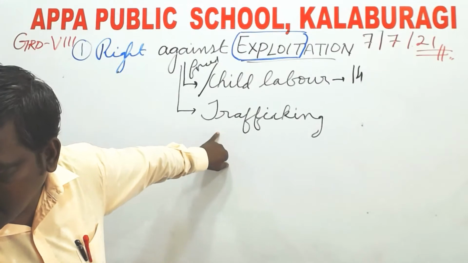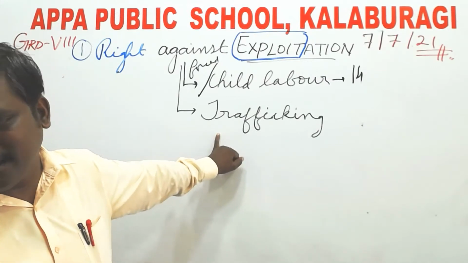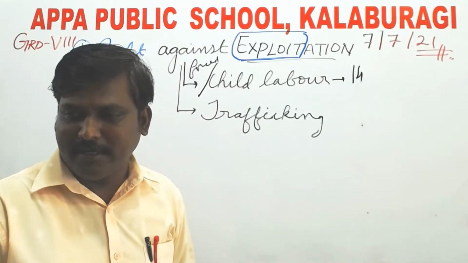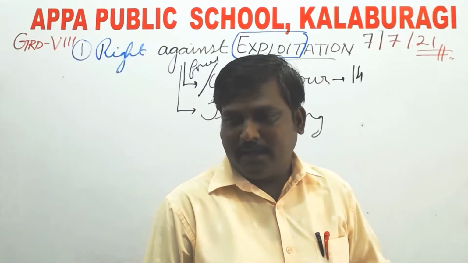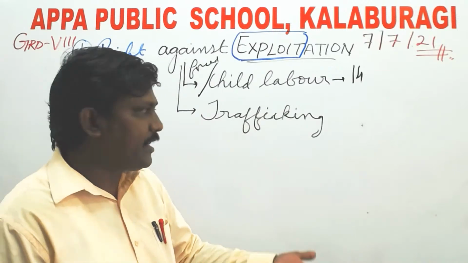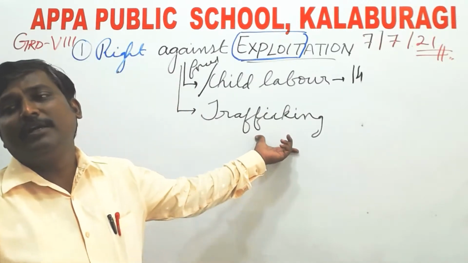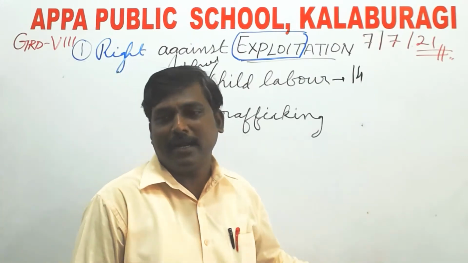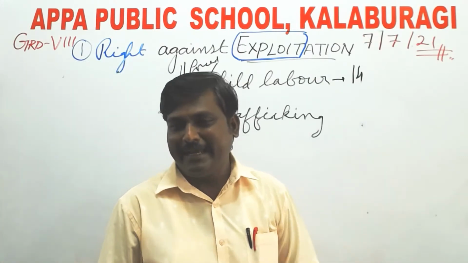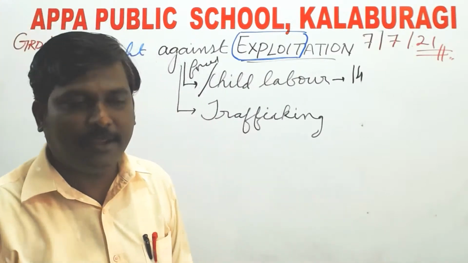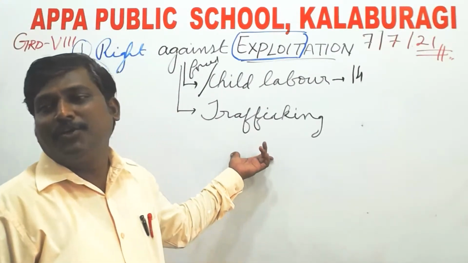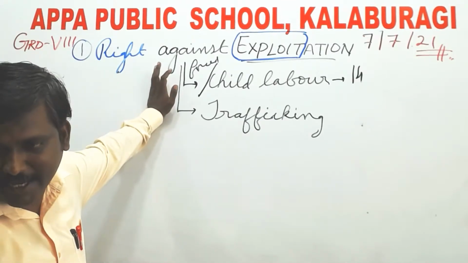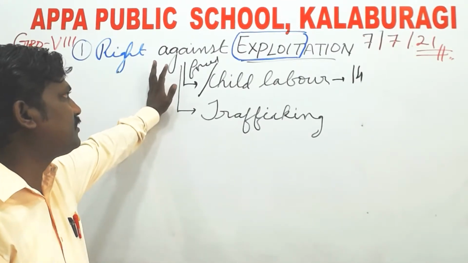You have seen, yes, they sell kidneys, they kidnap. First, the person abducts the person. If they want to sell to another person, maybe for some job purpose also, they will kidnap some and again sell. For example, if they kidnap a girl or boy in Karnataka, they will not sell here. They will go to another place to sell so that the identity of that person is not known. So here again it is exploitation, and this right protects us from it always.